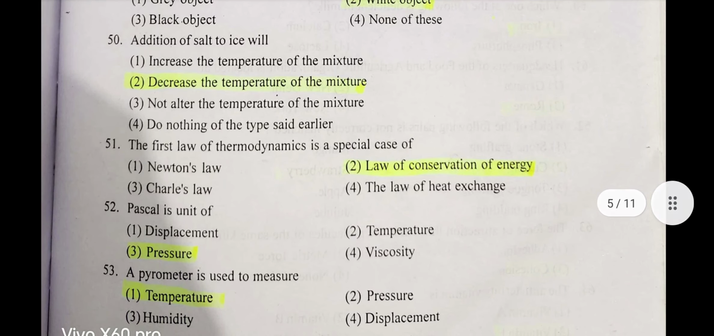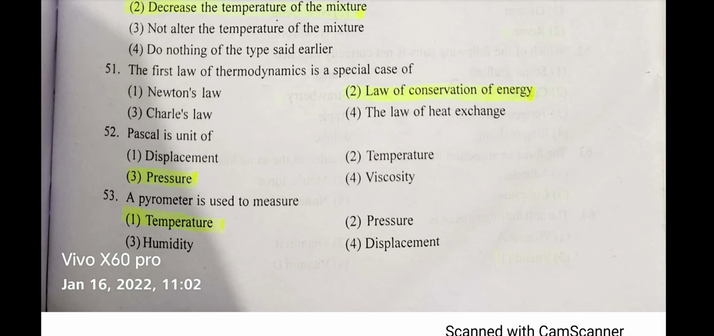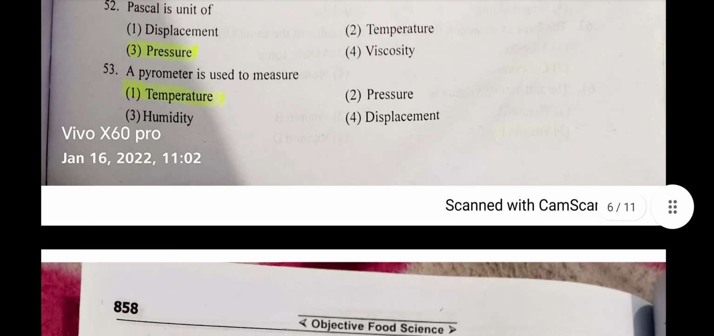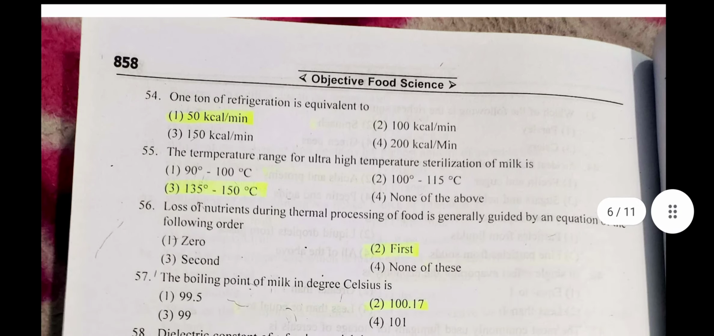Question number 51. The first law of thermodynamics is a special case of the law of conservation of energy. It is? Question number 52. Pascal is a unit of? Answer: pressure. Question number 53. A pyrometer is used to measure? Answer: temperature. Question number 54. 1 ton of refrigeration is equivalent to? Answer: 50 kcal per minute. Question number 55.